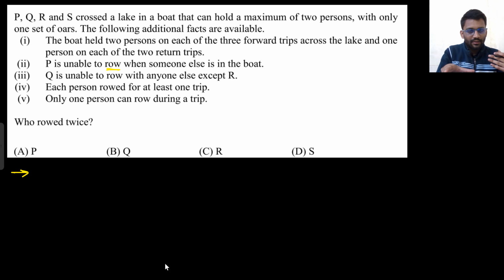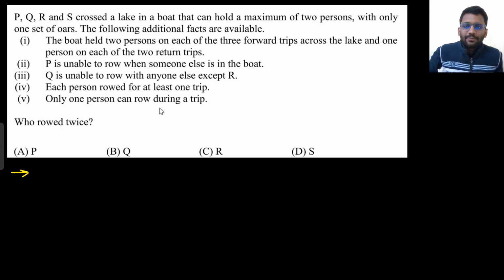There is a boat, there is one set of oars, that means two oars with which you can drive the boat. The word that is used is row. The one who has those oars is rowing the boat. तो बोट में बैठा वो आदमी जिसके पास वो दोनों पतवार हैं, वो चला रहा है.